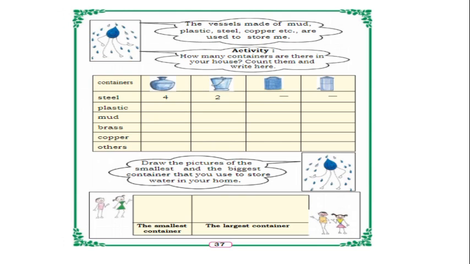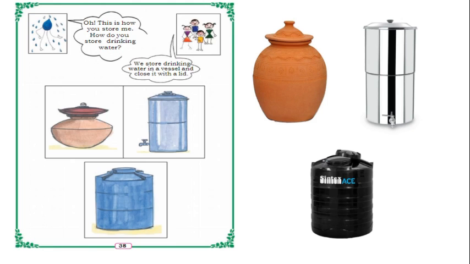One is done for you. So first one is the steel. They have written 4, 2 and dash dash. If it is not there in your home, you have to put a dash. Okay. Next, what is it telling? Draw the pictures of the smallest and biggest container that you use to store water in your home. So what the drop is telling, children? In your home, among the containers you use to store water, which one is the smallest and which one is the biggest, you should write in the box, children.